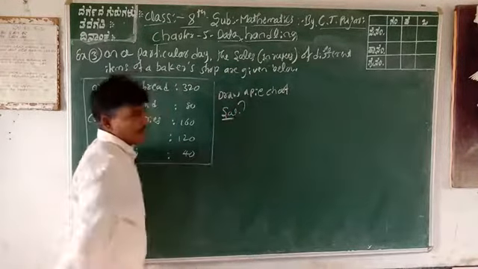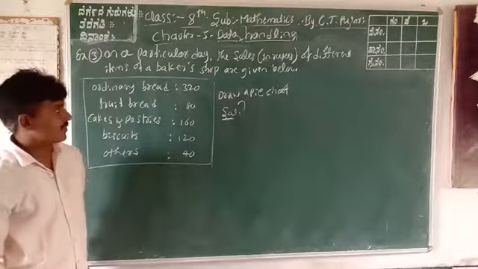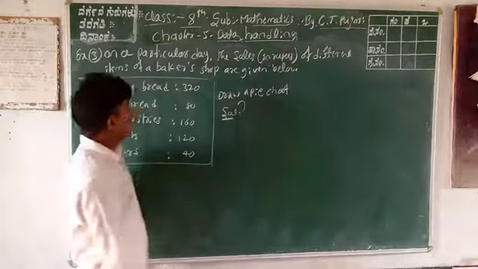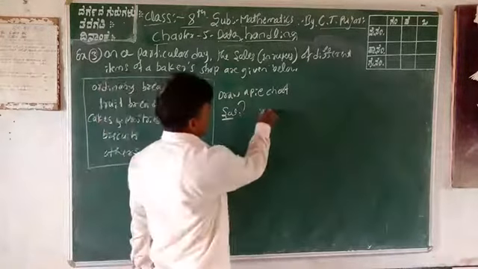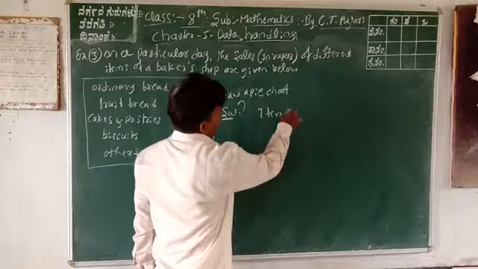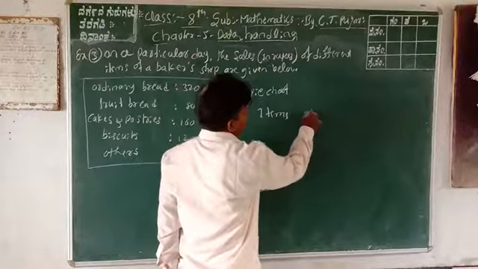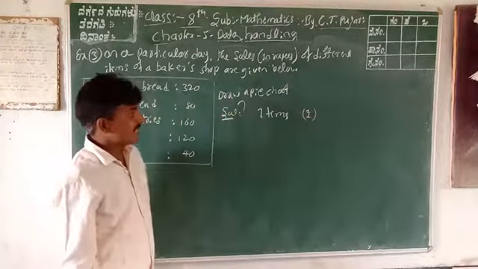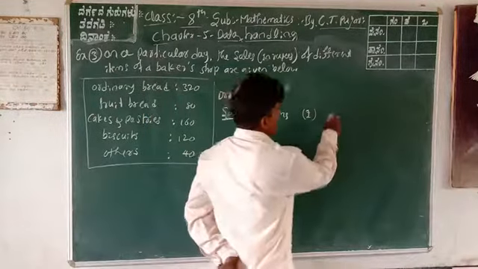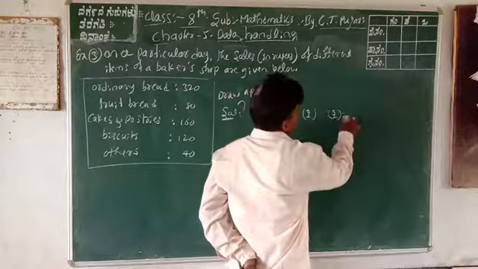Solution. First of all, you can construct the table. On one side are the items. Next one is rupees. What about next? Rupees in fractions.